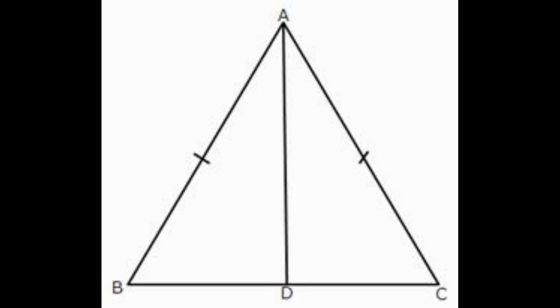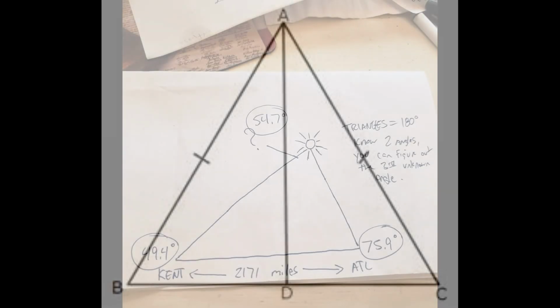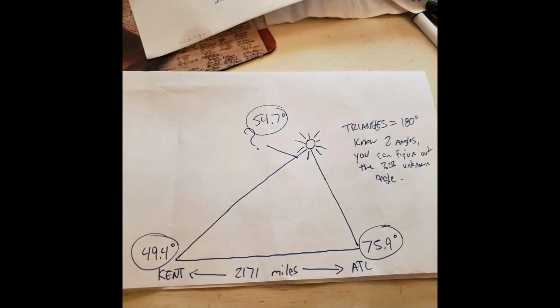Unfortunately, this assumes two incorrect things. It automatically assumes that the bottom of the triangle, BDC, is a perfectly flat line. It furthermore assumes that the sun at point A is somewhere in a direct line between Atlanta and Kent, Washington, and perpendicular to the ground. Then using trigonometry and Pythagorean theorem to further divide it into two right angle triangles, and then from there deduce how high the sun is for each observer.